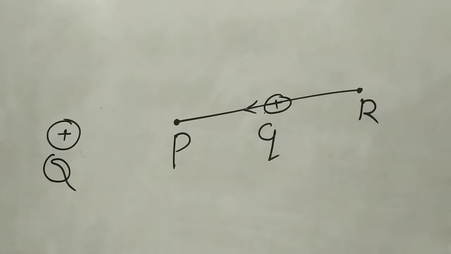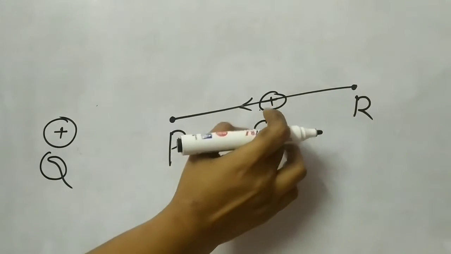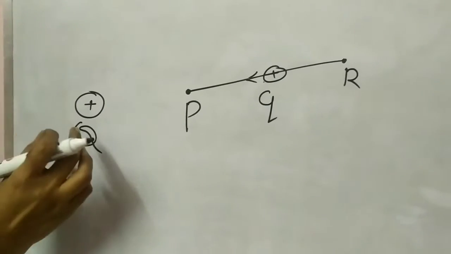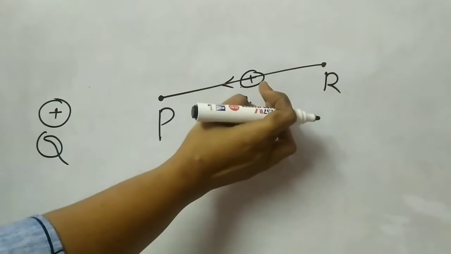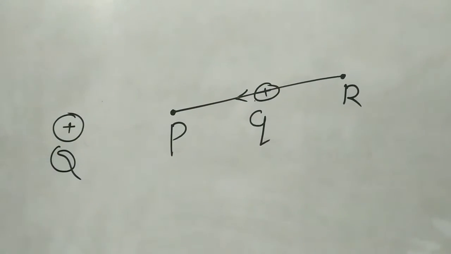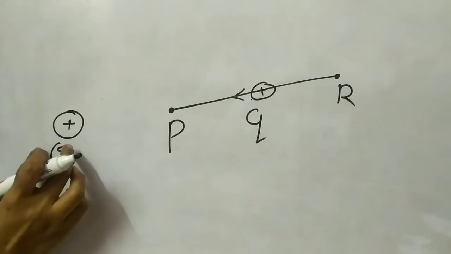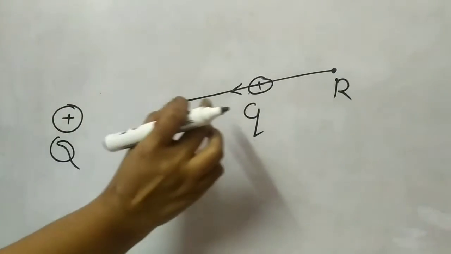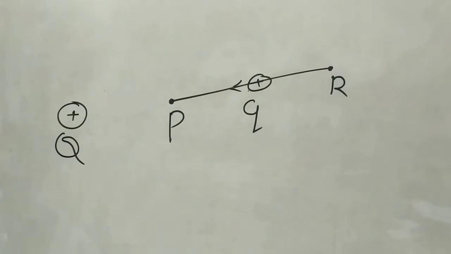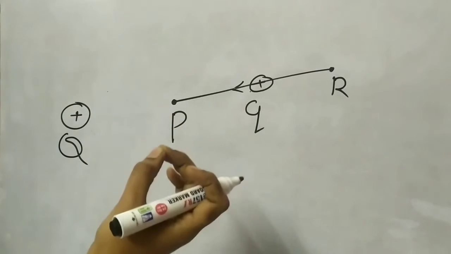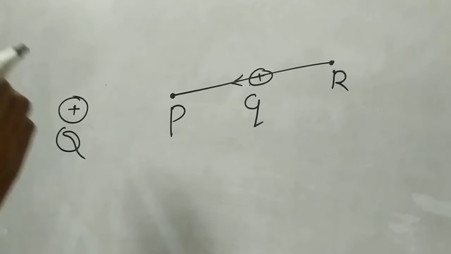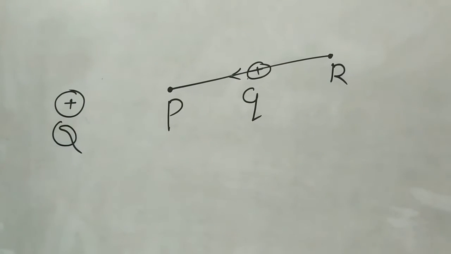Now, if you want to bring another positive charge from a point R to P, what will happen here? You can see a positive charge here. You want to bring another positive charge into this electric field. What will happen here? This charge will apply a force on the other charge. Both are similar charges, so this will be a repulsive force. So if you want to bring this positive charge here, another external force should be there against this electrostatic force.